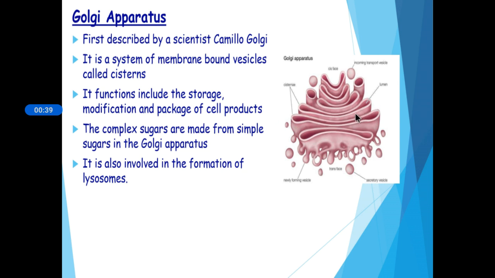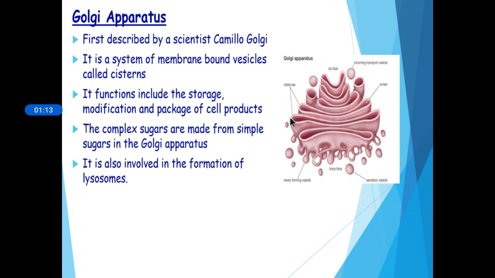You can see here also it was first described by Camillo Golgi, and it consists of a system of membrane bound vesicles arranged one parallel to the another in stacks. This arrangement is known as cisterns. Very important question. They are a system of membrane bound vesicles arranged one parallel to the another in stacks, that is called as cisterns.